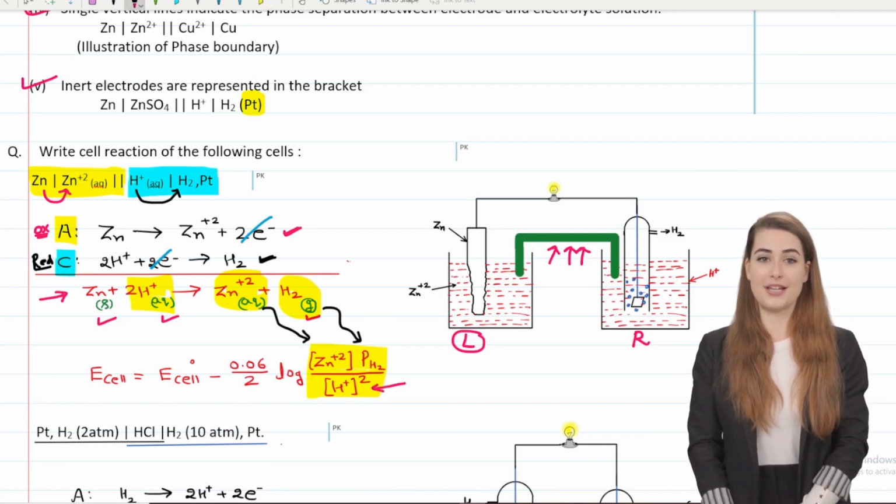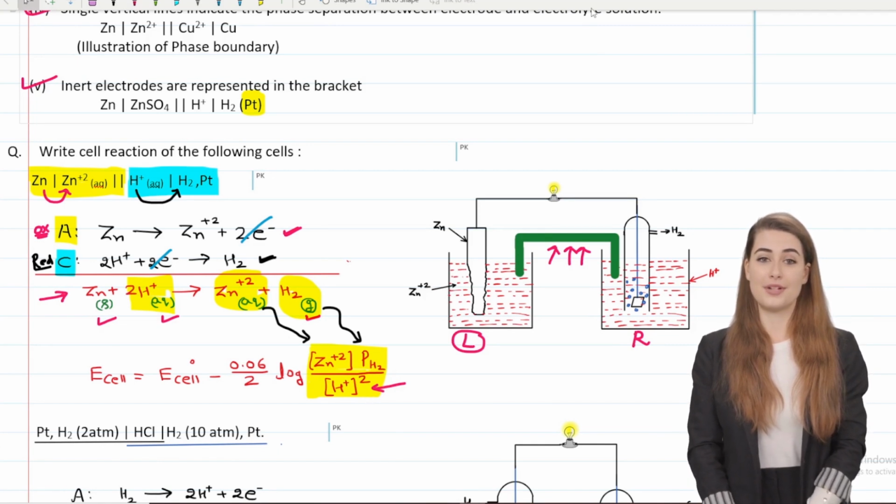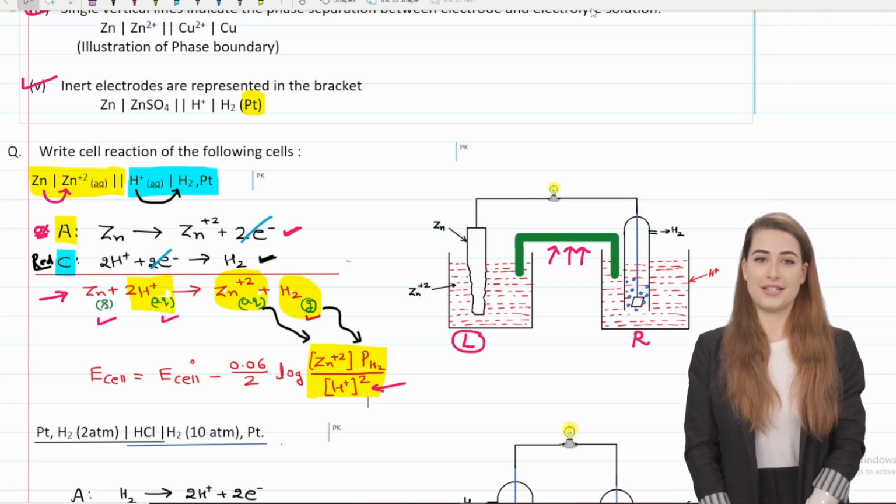Many people may ask why solid zinc did not come. We did not use solids anywhere in Kp and Kc in the chemical equilibrium chapter. That is why it is mentioned here in blue and yellow color, we call it PC, which means the pressure of the gas is written and the concentration of the aqueous species is written.